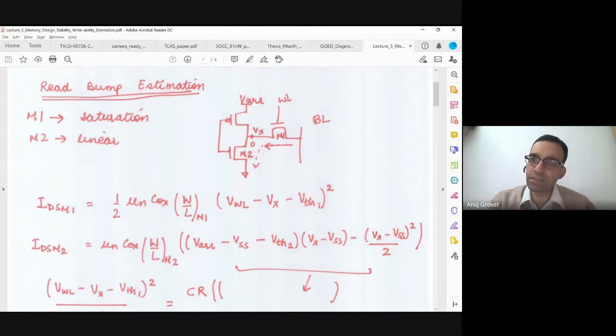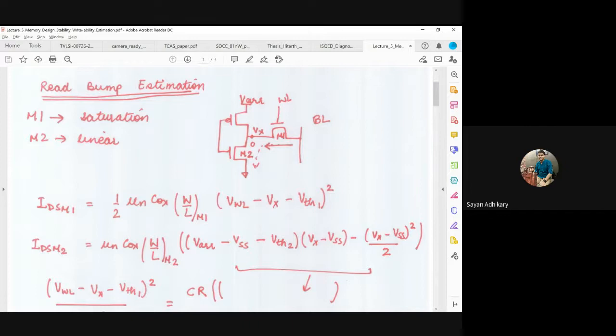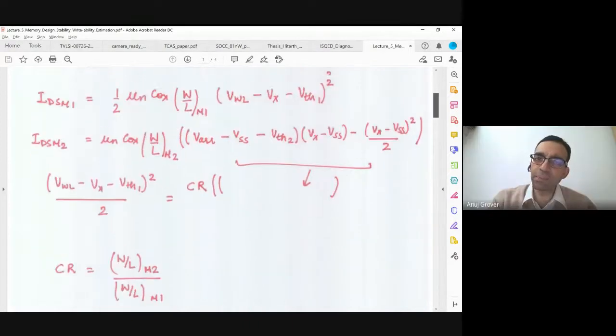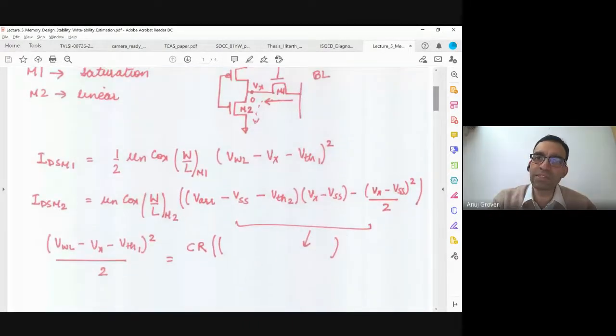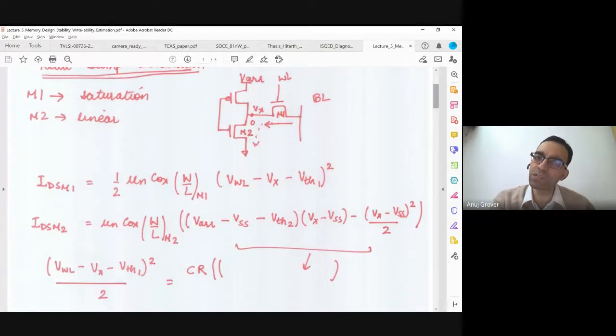Is this structure clear? Now what we are saying is that the pass gate M1 is in saturation. If the pass gate is in saturation, what is the current it will sink? Mu n Cox by 2, W by L of M1, into VWL minus Vx minus VTH1 squared. I'm already saying that the threshold voltage of M1 is different from the threshold voltage of M2, so I'm putting VTH1 over here.